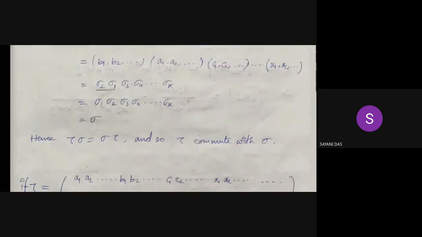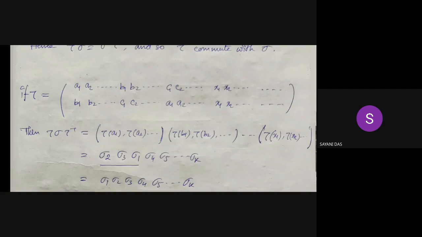For one more example, if we consider tau as (a1 a2 ...)(b1 b2 ...)(c1 ...)(x1 ...), a1 goes to the member of c1, the member of c1 goes to the member of c2, the member of c2 goes to the member of c3, and the member of c3 goes to the member of c1, and the remaining are fixed.